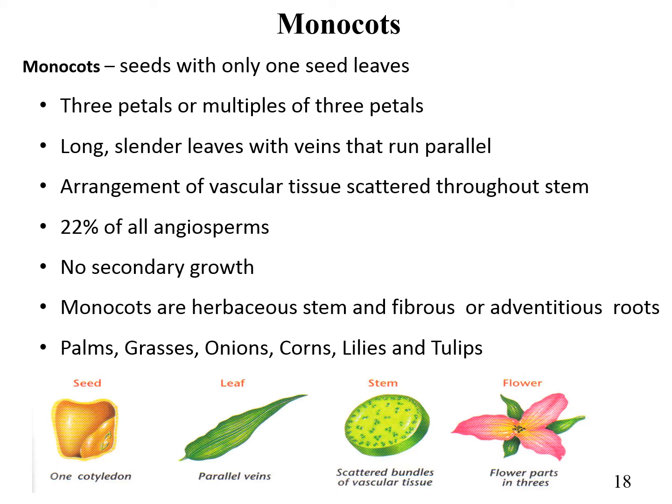The leaf venation is also parallel, and stomata are present on both the upper and lower surface of the leaf. The vascular bundles in the stem are scattered. 22% of total angiosperms are monocots. Monocots are herbaceous. They have no secondary growth. And the other distinguishing feature is their roots, which are adventitious or fibrous roots. Examples include grasses, onion, maize, lily, and tulip, etc.